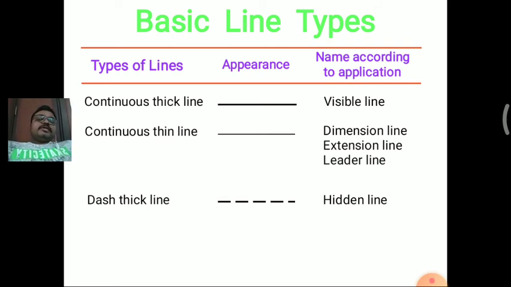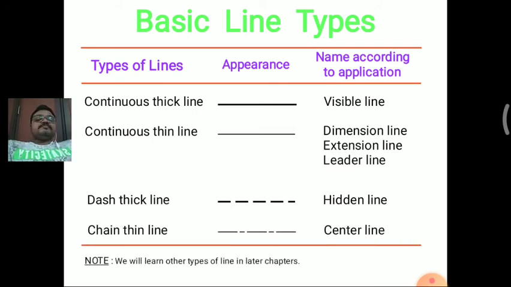In a 3D diagram, when the backside parts are not visible from the front, in the front view we can see only the front parts, and we cannot see the backside view. There we use these hidden lines.